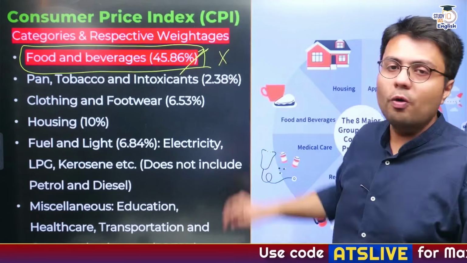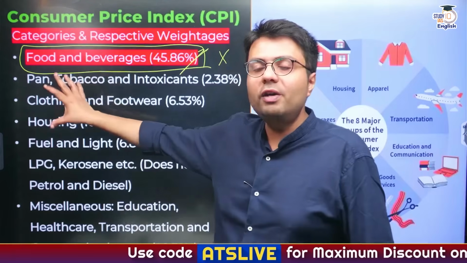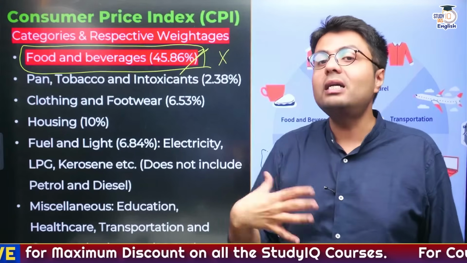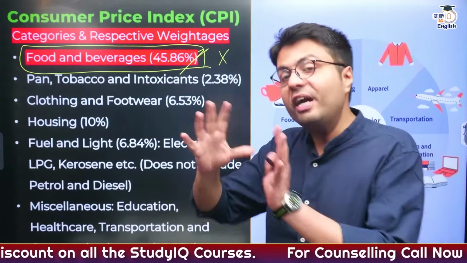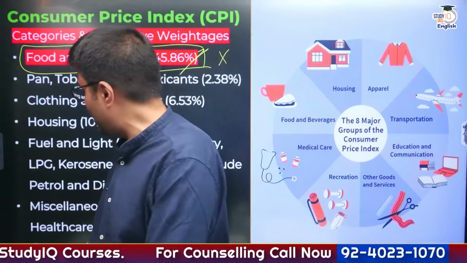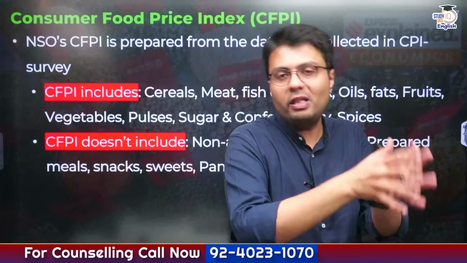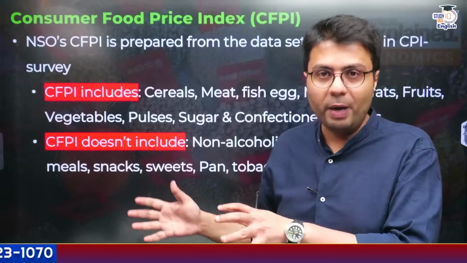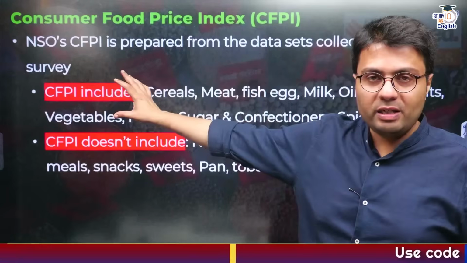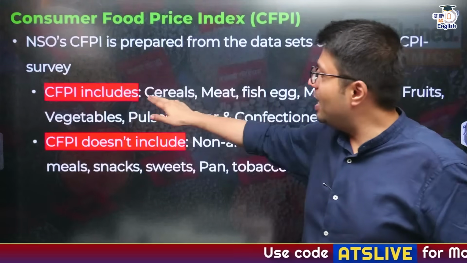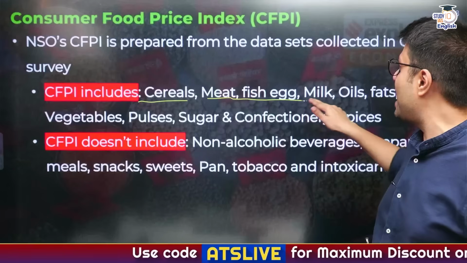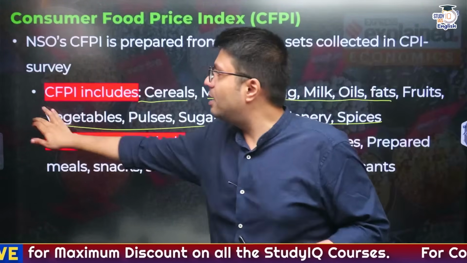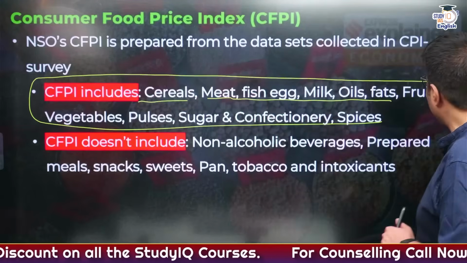The answer would be no, because we have to include certain food items that are consumed on a daily basis, and we have to eliminate certain food items that are not consumed on a daily basis to effectively figure out what the food inflation level is at the consumer level. So for that purpose, we constitute a different index, and this is called the consumer food price index. Among all the food and beverage items that are covered in the CPI, we include cereals, meat, fish, eggs, milk, oats, etc., fruits, vegetables, and all of these essential items are included when you calculate food inflation.